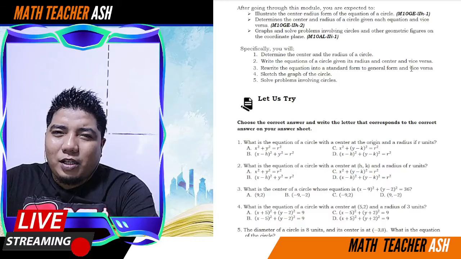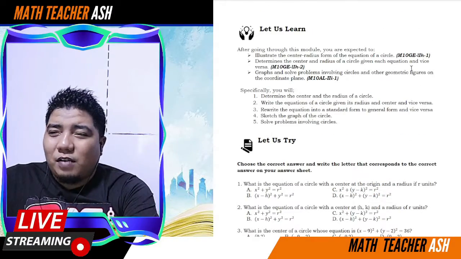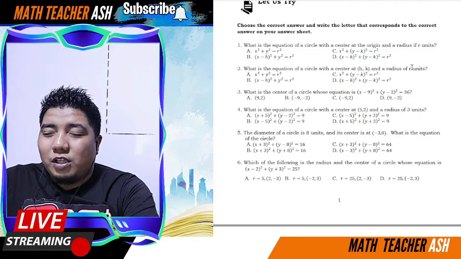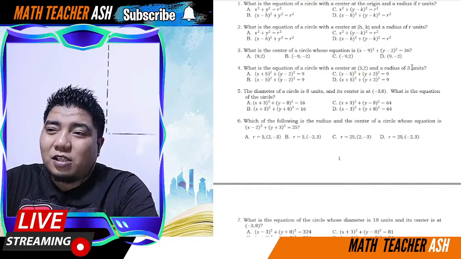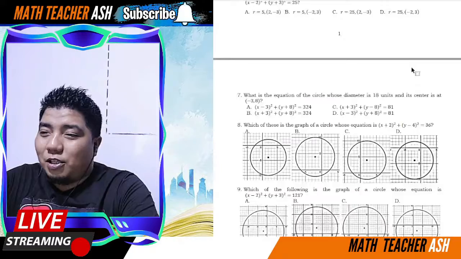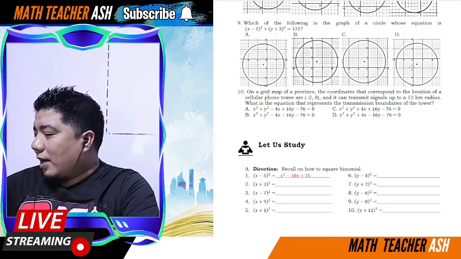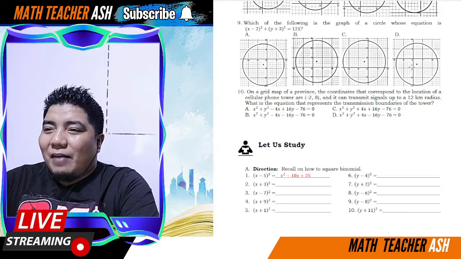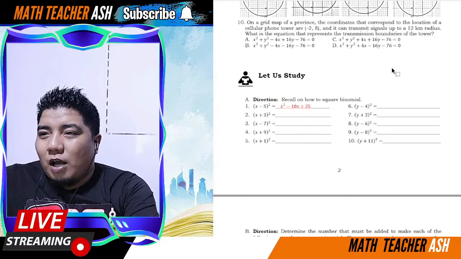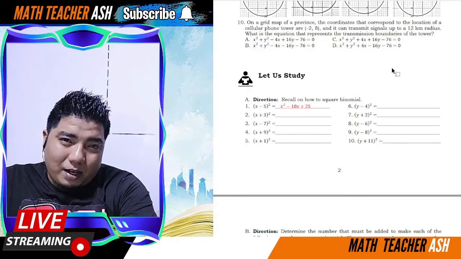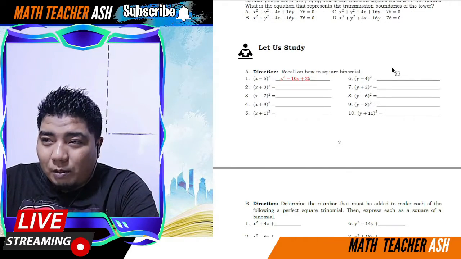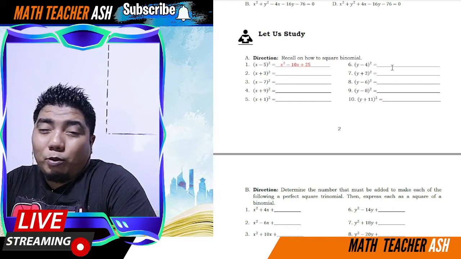Then after you read the objectives of the topic, you have your pre-test, and that is in the Let Us Try activity. So these are series of questions, ABCD lamang po, but since this is a pre-test, no pressure, my dear math learners. So ilang questions ito? 10 yan, mga ka-math learners. Alright. So after that is a recall or parang review for the topic. So ano ba ang review dito para prerequisite sa topic nito? Okay, so we have here the square of a binomial. Okay, so number 1 up to 10 yan siya.